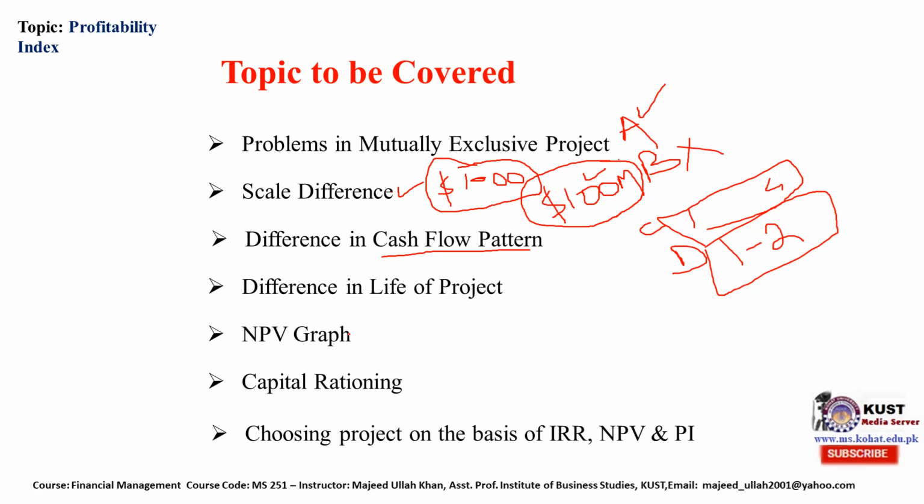Then we will discuss the net present value graph, and we will discuss the project life issue specifically with the help of the NPV graph. What is capital rationing? If we have bottleneck resources, meaning we have a constraint in budgeting, then we allocate our capital to projects on the basis of their NPV and profitability index. Meaning we will pick those projects which provide higher value to the firm.